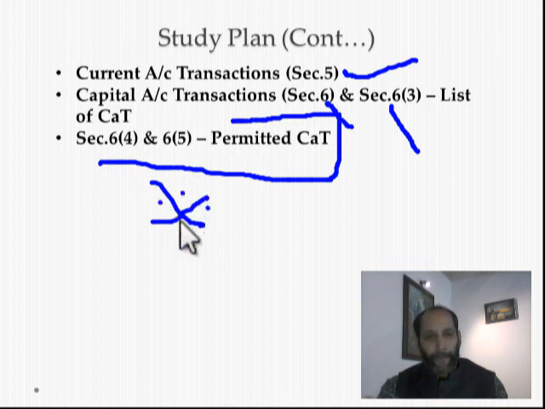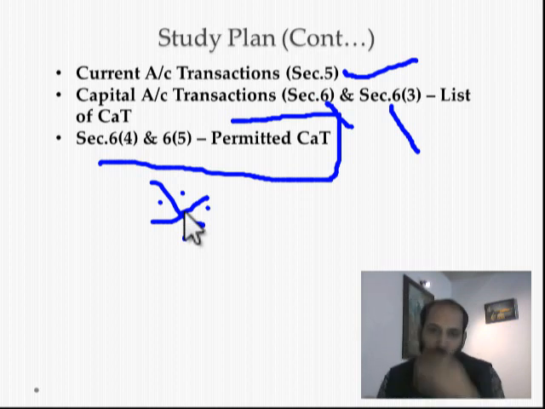I will give an example. What is this exemption under section 6.4 and section 6.5? Simple. For example, a person may hold or transfer immovable property situated outside India. I will repeat again, a person resident in India can transfer an immovable property which is situated outside India, provided, what is the condition, what is the exemption?